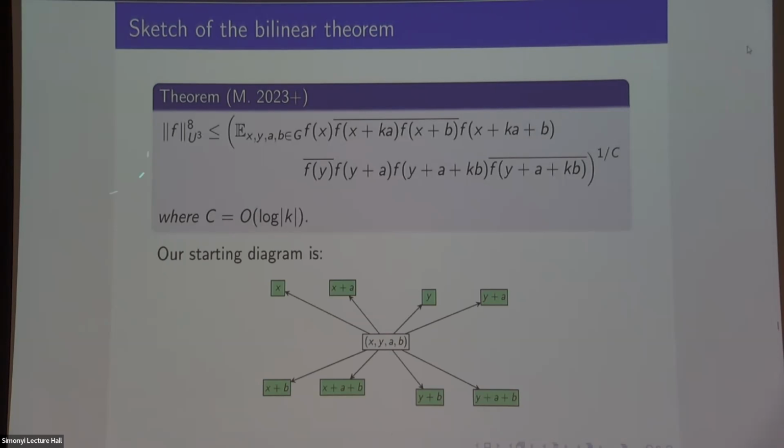But okay, the left-hand side is this U3 norm thing. And I could write this as a diagram like this, right? I have some x's and a's and b's, and these are exactly the linear forms that I had up before. And my strategy is going to be start with this, do lots of Cauchy Schwarzing, do lots of specialization, and then hope that I get something at the end that looks like the right-hand side.